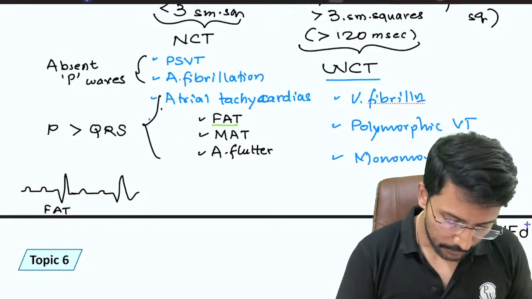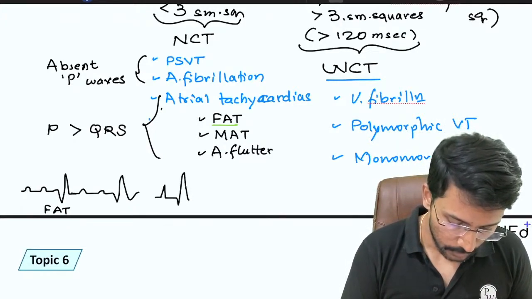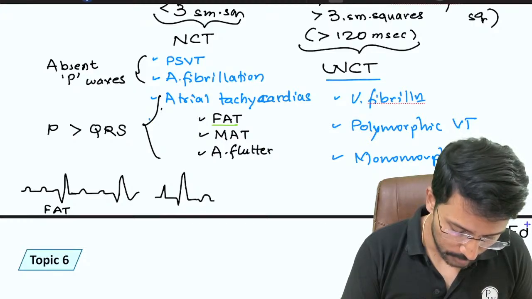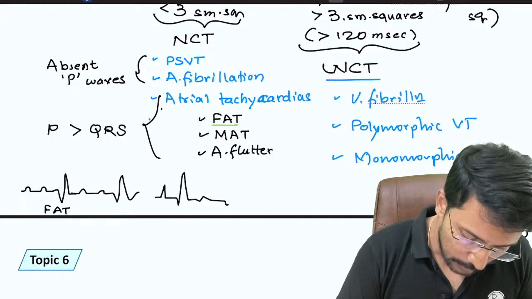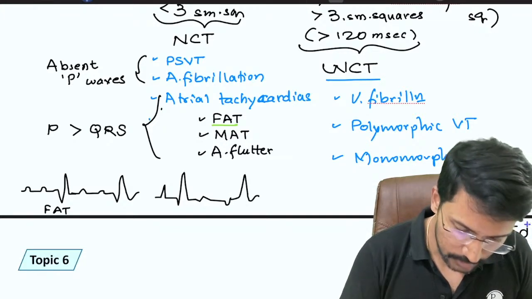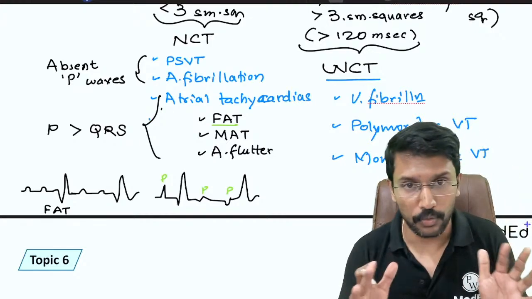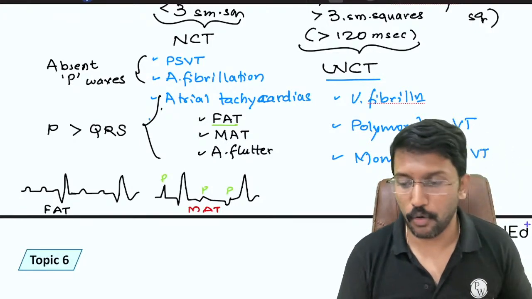But if I have different looking P waves, like one P wave is tall, and then another P wave which looks normal, then another P wave which is inverted, and then the QRS complexes. If I have three different, morphologically different P waves in a given ECG, then we call it multifocal atrial tachycardia or MAT.